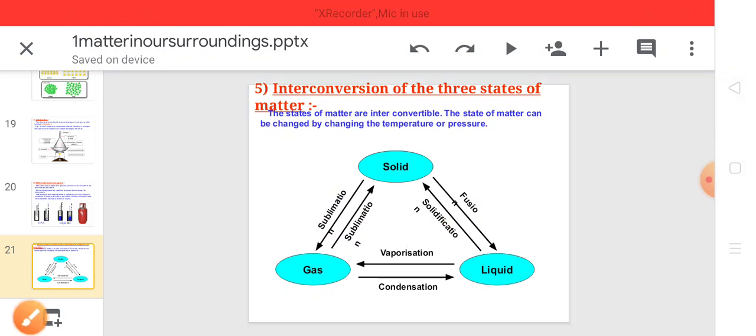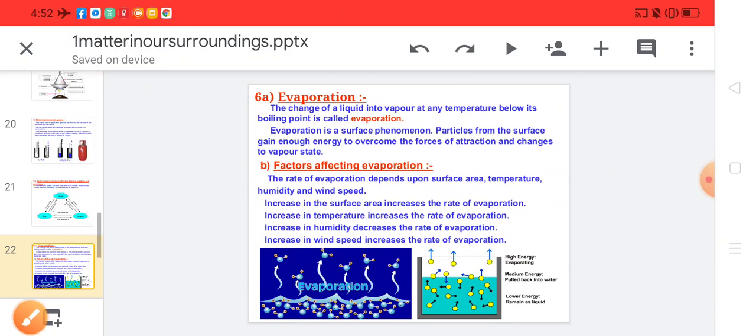Evaporation. The change of liquid into vapor at any temperature below its boiling point is called evaporation. Here the temperature is increasing. We are increasing the temperature so that the liquid can change into the vapor state, and that process is called evaporation.